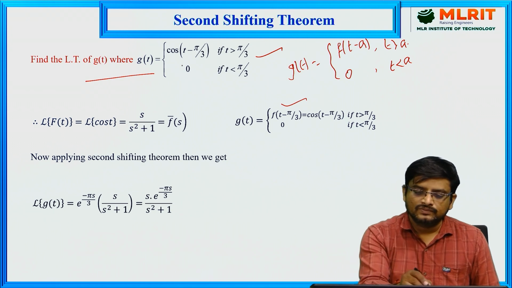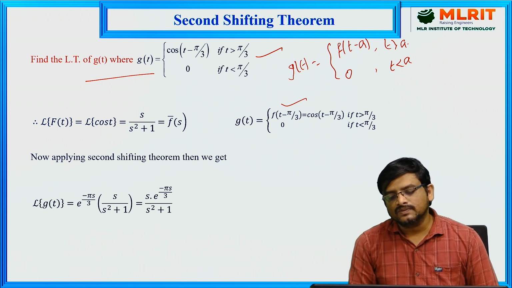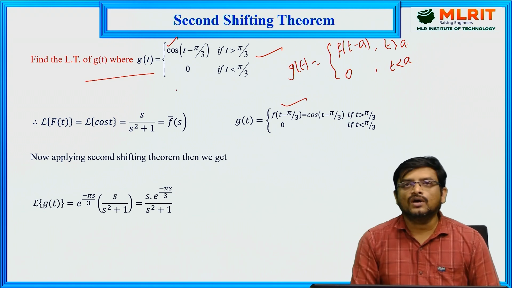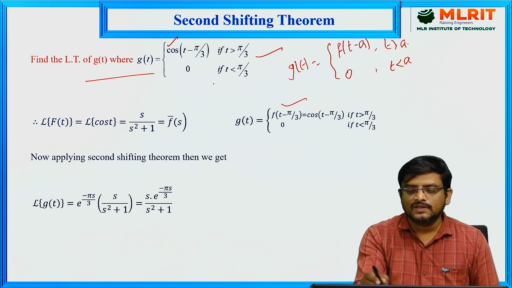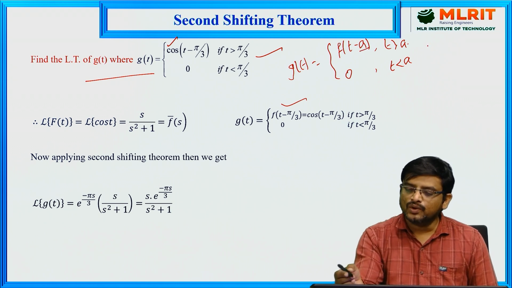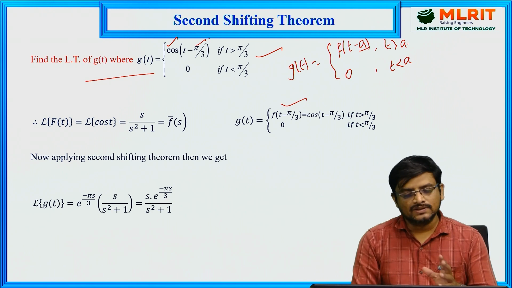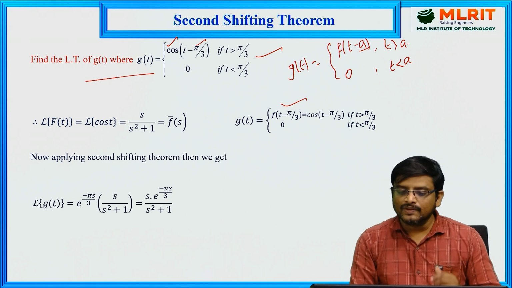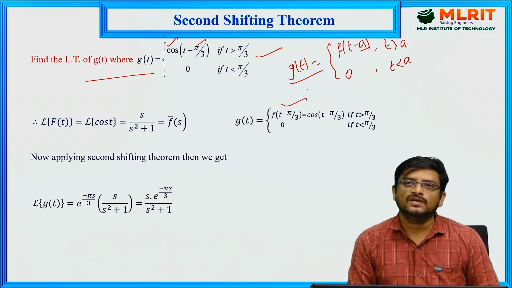Here f is some function in terms of t minus a. In place of that function, we have a trigonometric function cos of t minus pi by 3. Comparing this, we can recall the standard g of t discussed in the second shifting theorem.